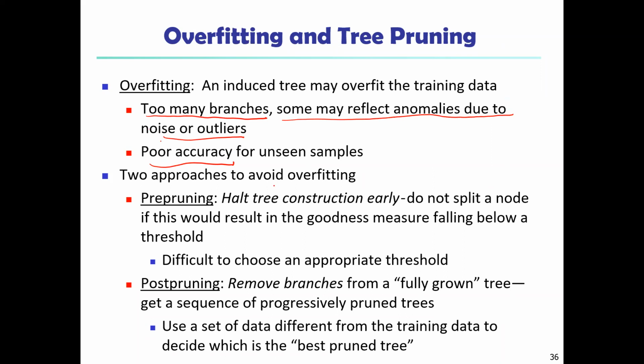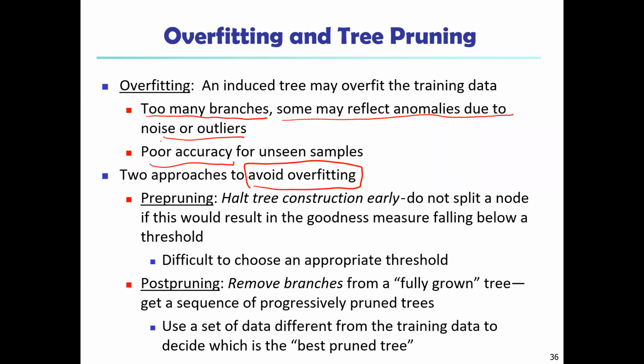So there are two approaches to avoid this overfitting, to avoid branches, to avoid outliers, to avoid noise. One is pre-pruning and the other one is post-pruning. When a decision tree is built, many of the branches will reflect anomalies in the training data due to noise and outliers. So the tree pruning method addresses this problem of overfitting the data. Unpruned trees tend to be large and complex, but pruned trees tend to be smaller and less complex, and easier to comprehend.